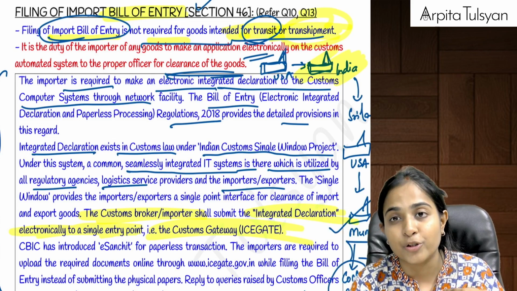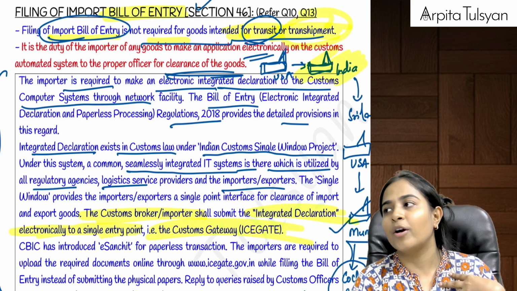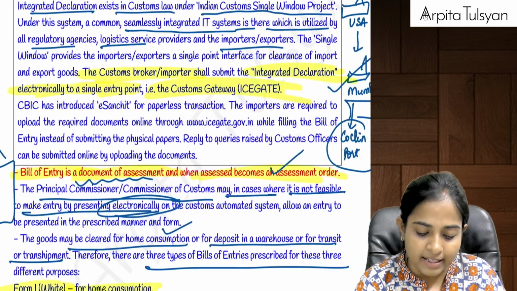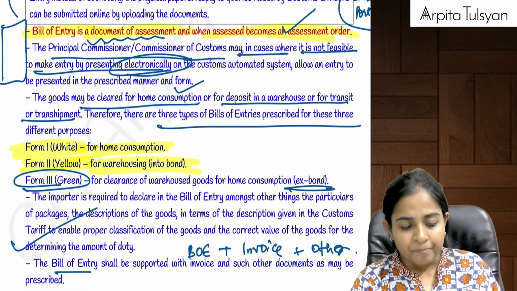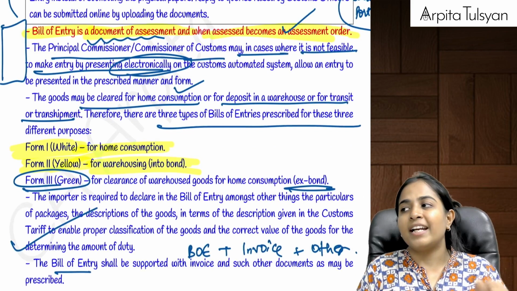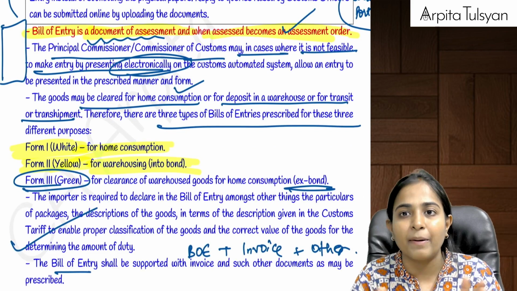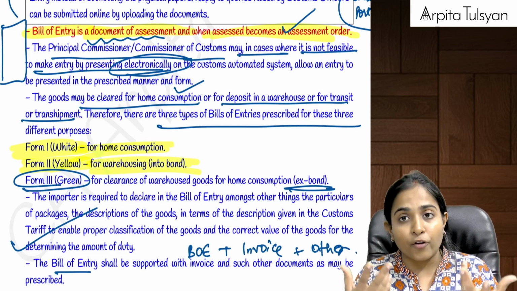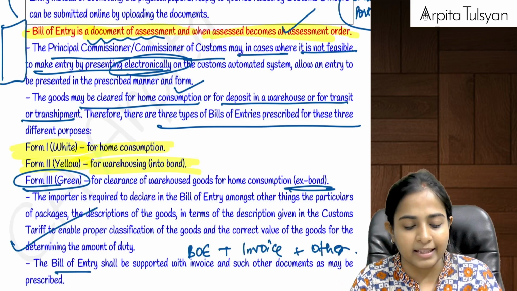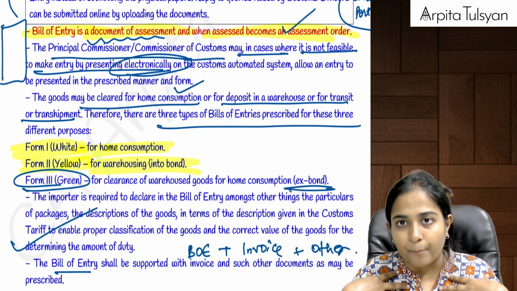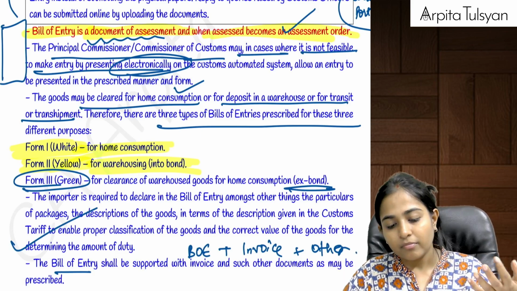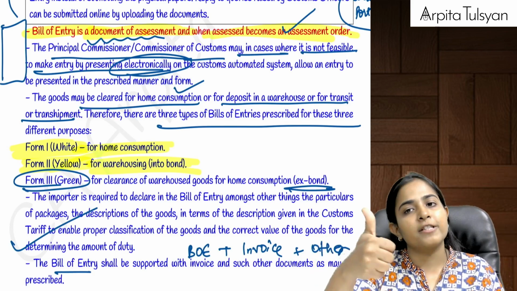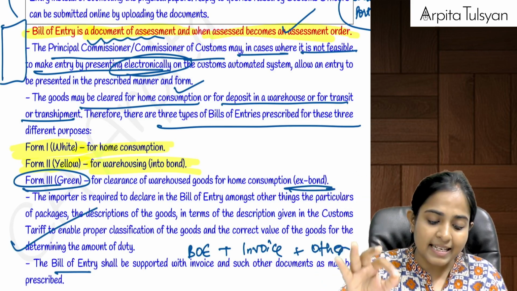And now, whose duty will this be? It will be the duty of the importer, or of his agent, to file this bill of entry electronically for the purpose of clearance of goods on the portal of ICEGATE. Now, ma'am, what is this bill of entry? Bill of entry is basically a document, a kind of assessment document, in which the description of the goods, quantity of the goods, rate of duty applicable on such goods, everything is written. This will be prepared by the importer. Generally we file it online. It will be submitted to the proper officer. If the proper officer assesses it, then this becomes an assessment order.